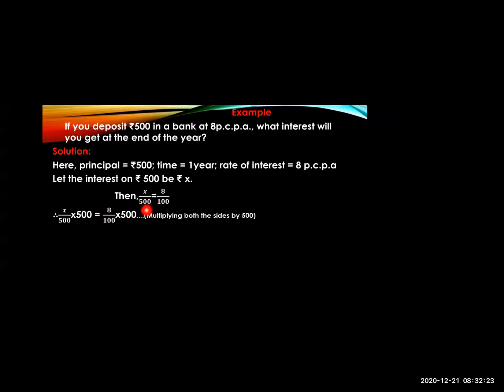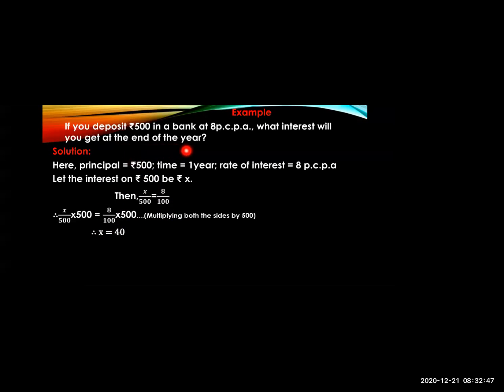When you calculate, you'll get x is equal to 40. What we supposed, x, means the interest on rupees 500. So we found x is equal to 40, so the interest is 40.